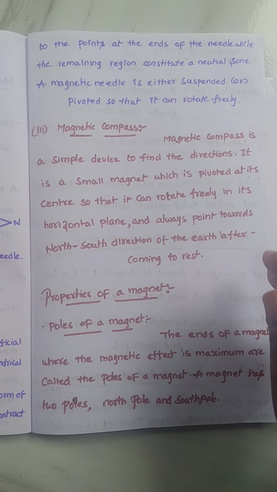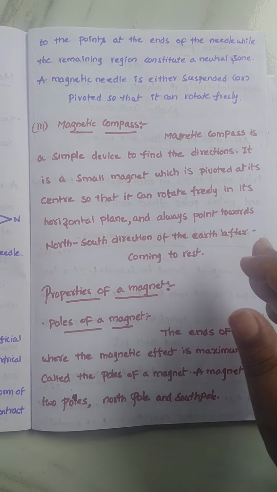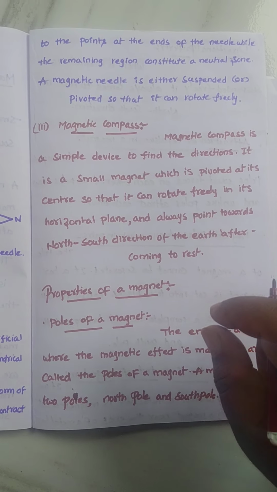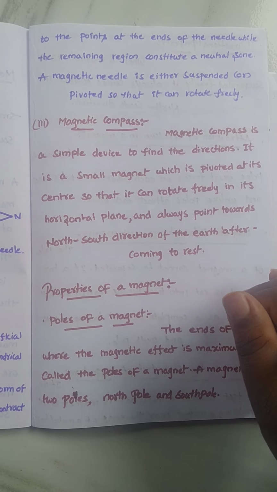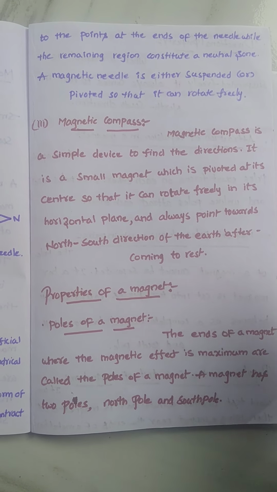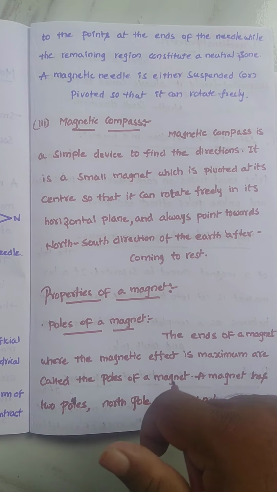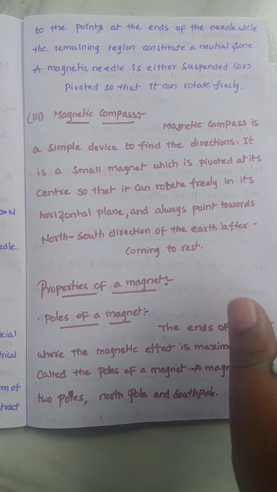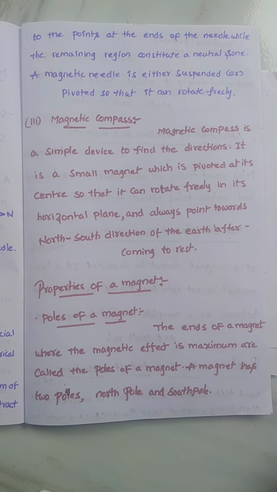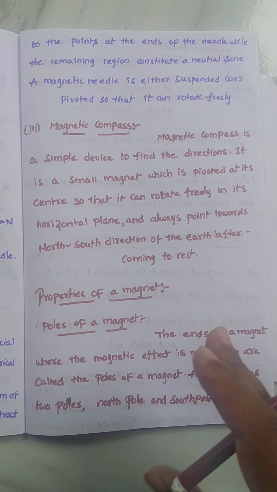For example, if you take the middle of the magnet and compare it to the ends, the magnetic effect is more at the ends. If you keep iron particles near the magnet, at the ends of the magnet more iron particles are attracted. We can't see iron particles attracted in the middle. Because at the ends the effect is maximum, the ends of a magnet where the magnetic effect is maximum are called the poles of the magnet. A magnet has two poles, a north pole and a south pole.